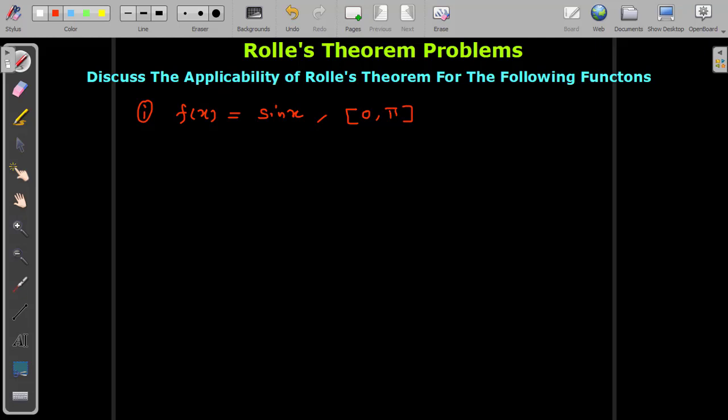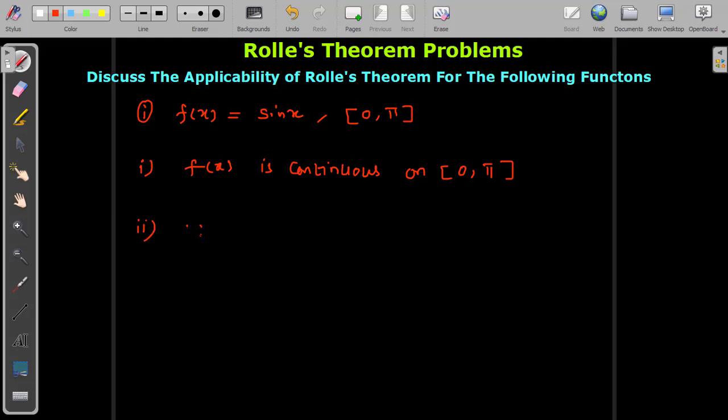So the first condition we need to check here is continuity, whether this function is continuous over the interval 0 to pi or not. So the first condition I'll be writing here: f of x is continuous on closed interval 0 comma pi because sin x is continuous everywhere, on the whole real number set. That is the reason.